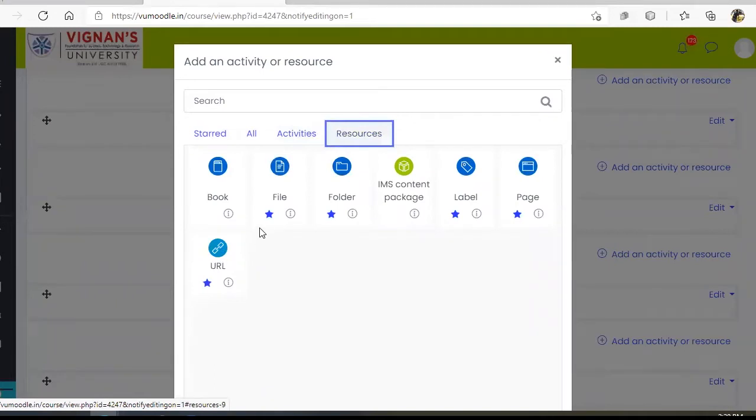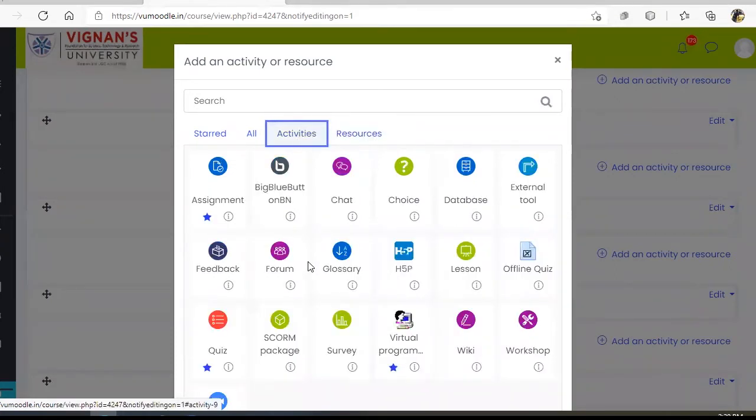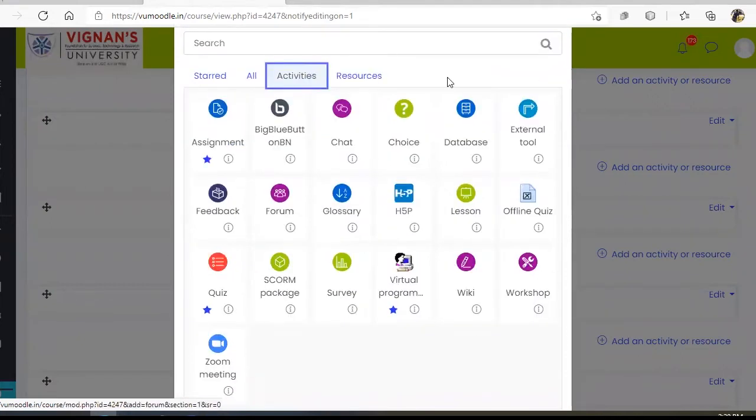When I say resources, it can be a book, a file, a folder, a label, a page, or a URL. And when I say activity, it includes assignments, quiz, wikis, workshop, offline quiz, everything will be there. You can choose any one of them, and you can choose even a Zoom meeting also. We already integrated Zoom into our learning management system.